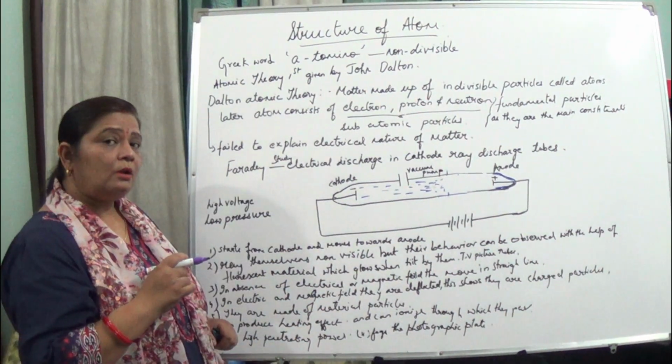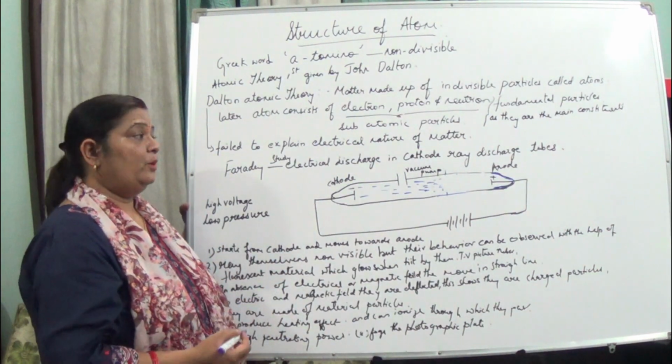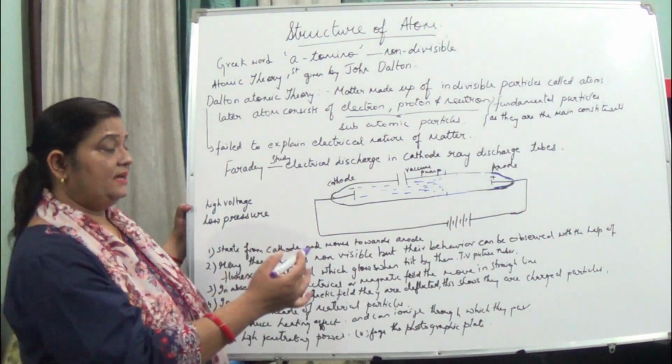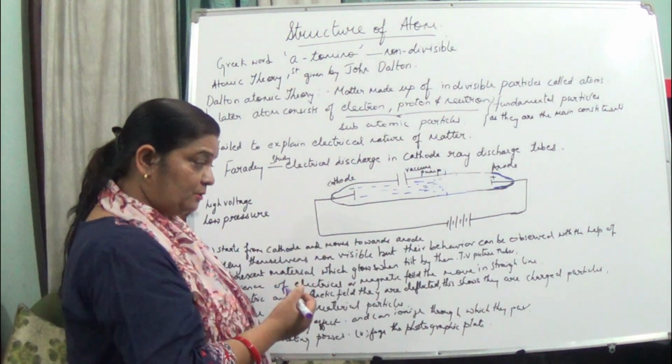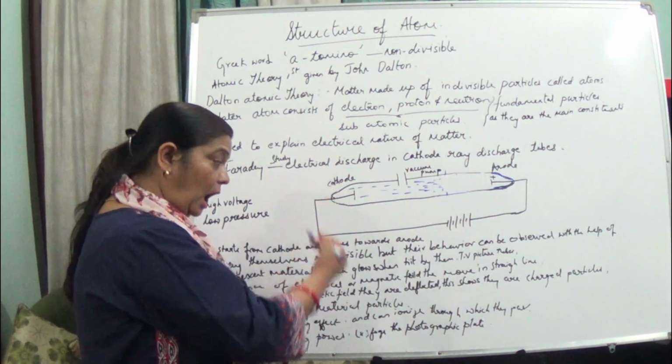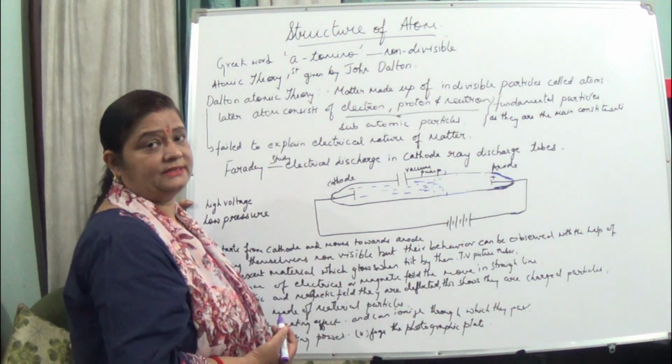Okay, these are all the observations about the properties of cathode rays. We said that they are negatively charged particles, and so they are known as electrons. So this is how the discovery of electrons took place.